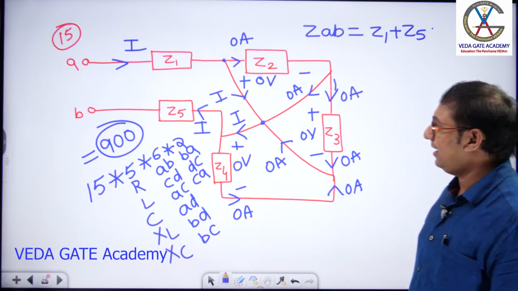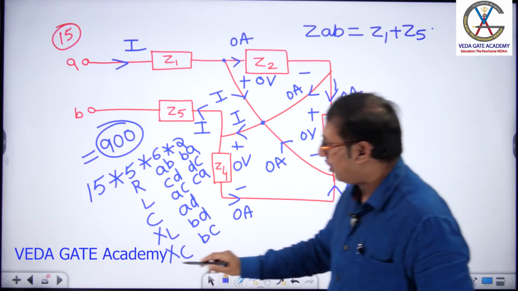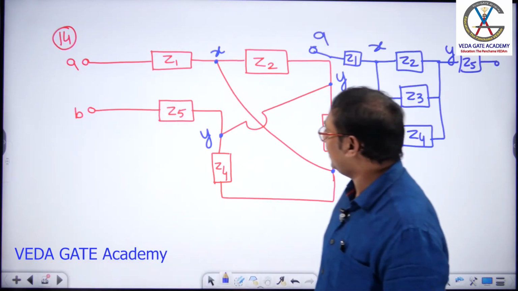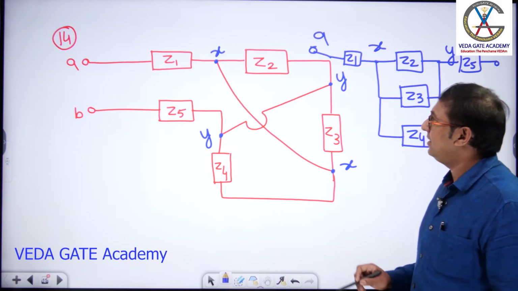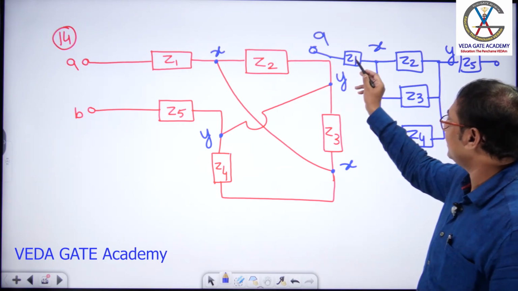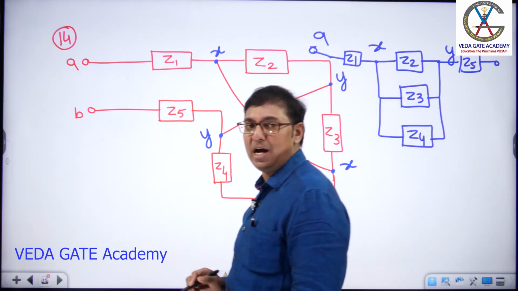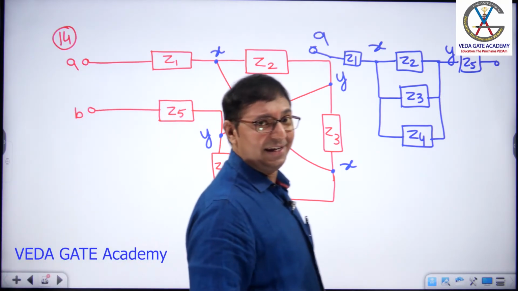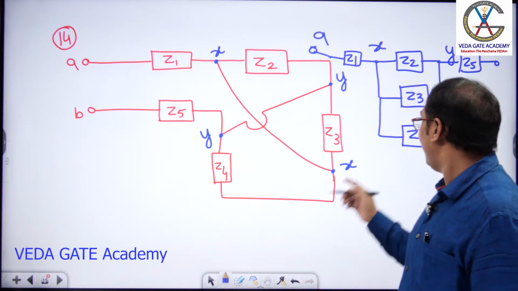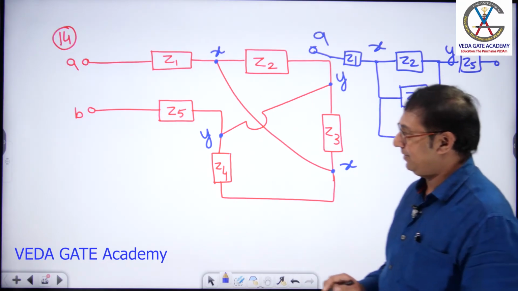Fine, sir. Let us apply this series-parallel reduction, or replace this resistor with an inductor and observe what ZAB or LAB is here. If you replace with a resistor, same answer, sir: R1 plus R2, R3, R4 in parallel, series with R5. If you replace with an inductor, L1 plus L2, L3, L4 in parallel, series with L5.